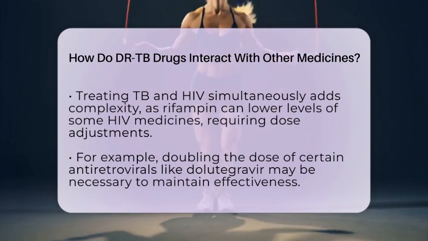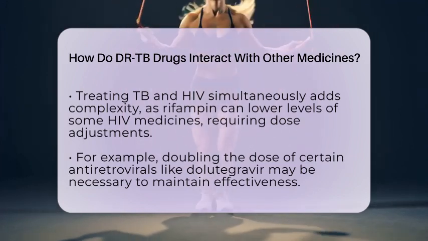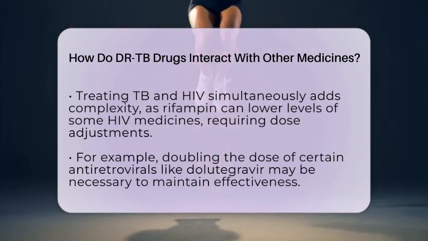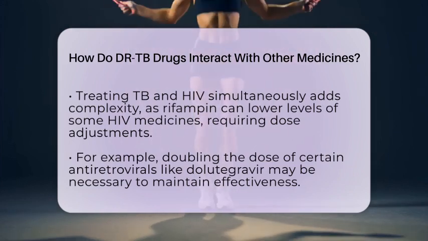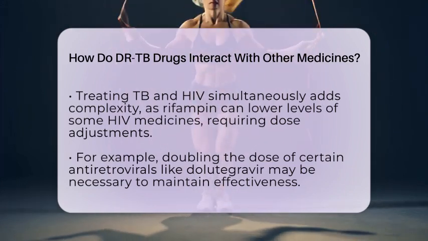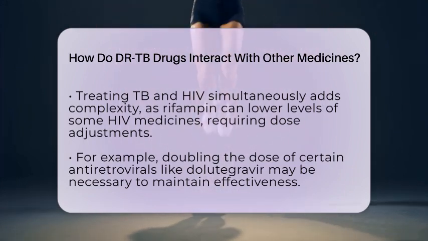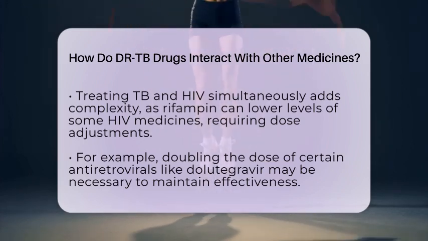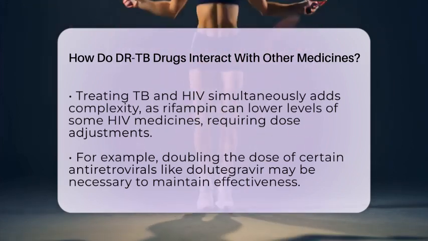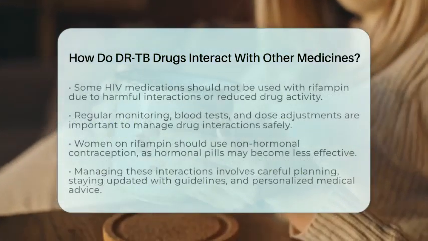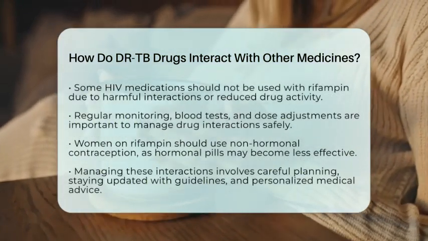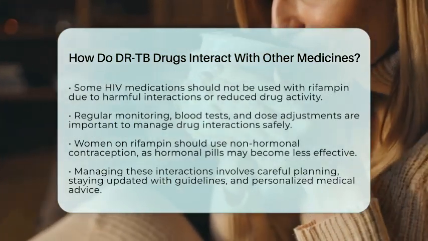Patients on DR-TB treatment should have their medications reviewed regularly, and blood tests might be needed to check drug levels. Sometimes, doctors adjust doses or choose alternative medicines to avoid harmful interactions. Women taking rifampin should also use non-hormonal contraception methods because hormonal pills may become less effective.